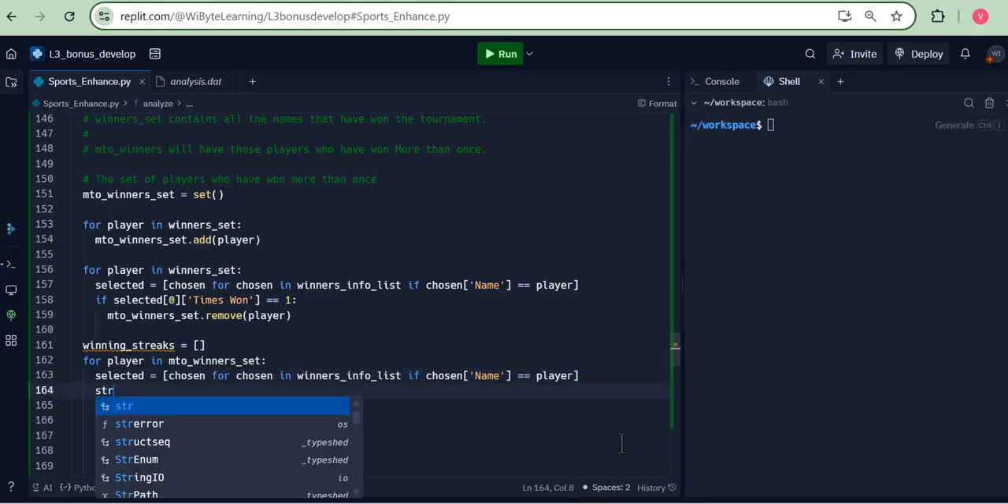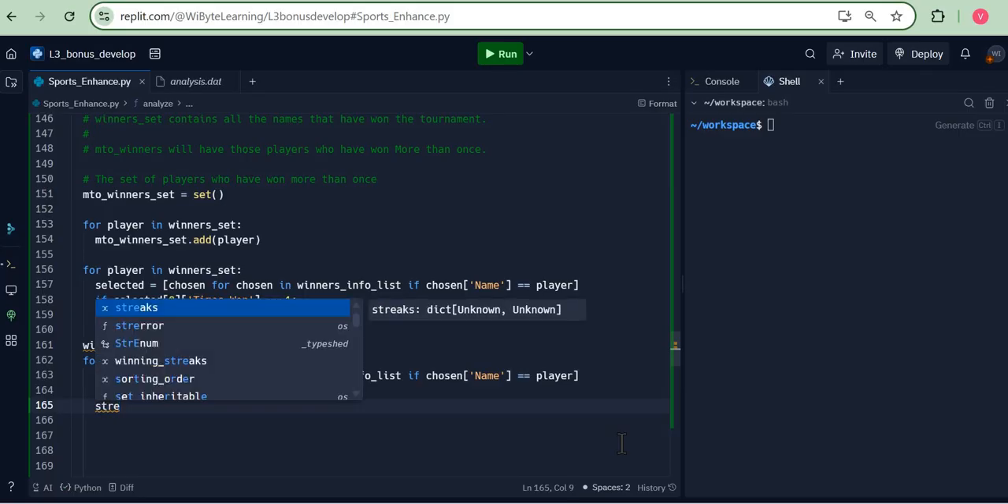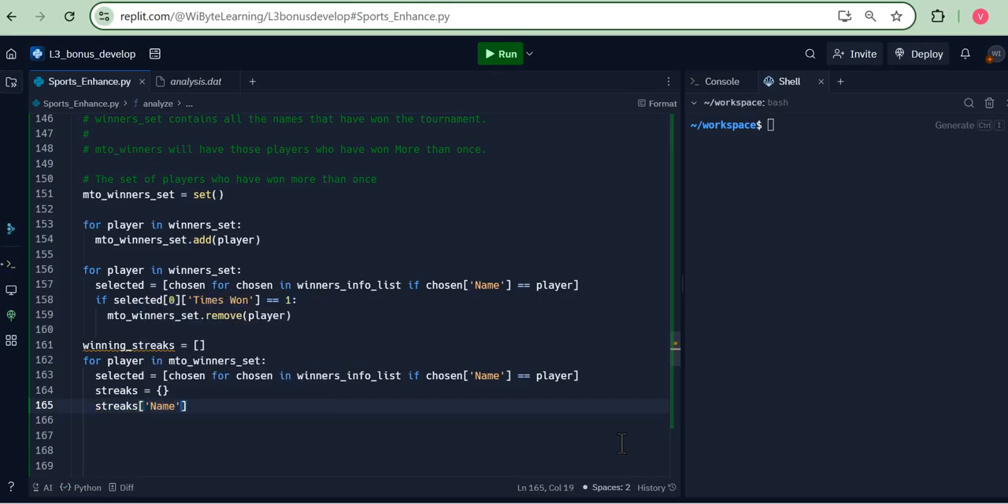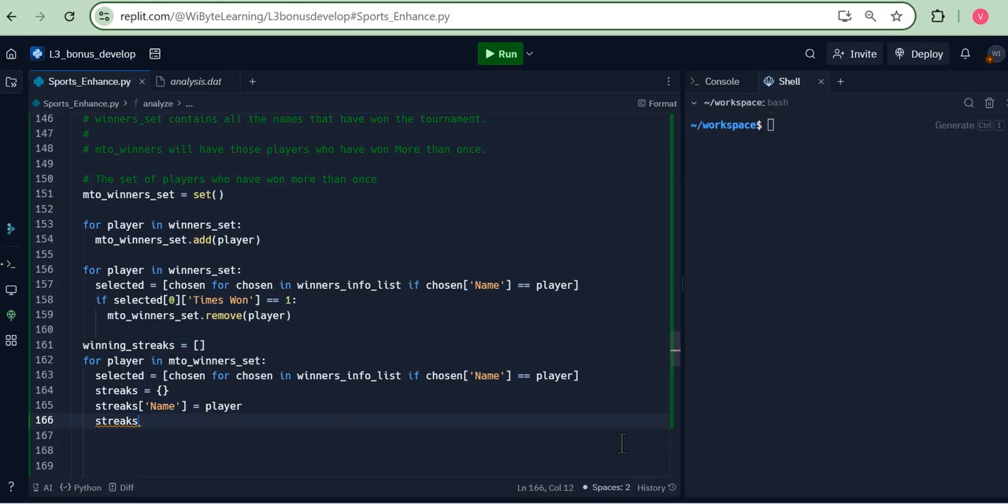So we will create an empty dictionary here called streaks. I'll use curly brackets. Remember, empty curly brackets give you a dictionary. This dictionary will have two keys: the name of the player, which obviously has to be the player, and then one more category, let's call it longest streak, and this is a number in years. So basically, I'm going to tell what is the longest streak that this player has had.